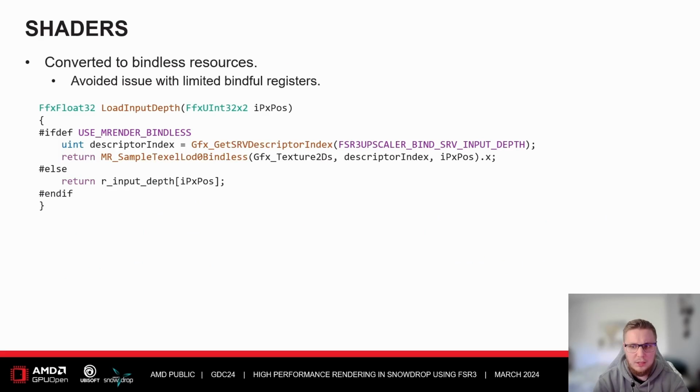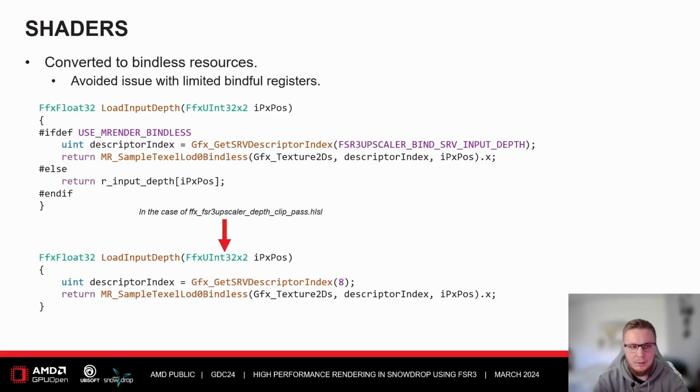As I mentioned, we converted all resource accesses to bindless. This was done mainly to avoid running out of local registers, but we also saw a measurable performance boost on the CPU. Here's an example of how we handled it. Take the load input function as an example. And in the case of the FSR3 upscaler depth clip shader, we can see how the final shader would look when it's resolved. Note how we resolved the defines and inserted a hard-coded index for the descriptor index lookup.